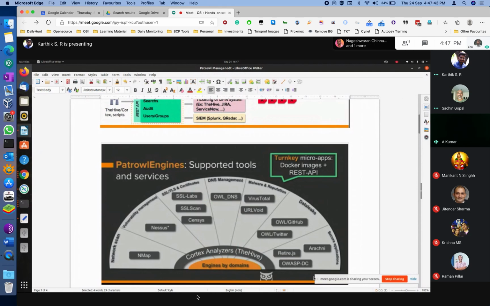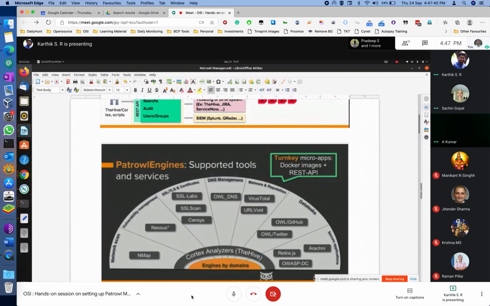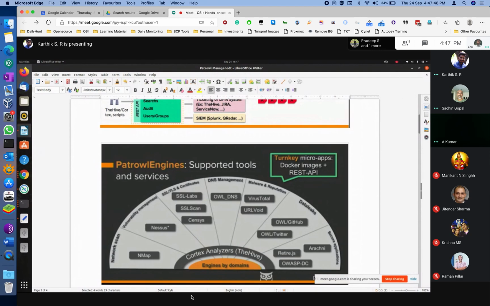But there are many other tools available for web application scanning. Even the SSL scan is there, DNS, VirusTotal for URLs and malware activities, and there is a secure application, Arachni, which we use. This can also be used, as well as Nessus, which is pretty widely used across organizations. We are facing a challenge with Nessus as of now.